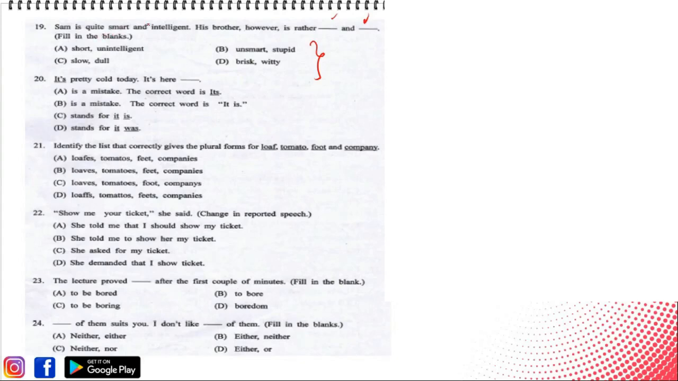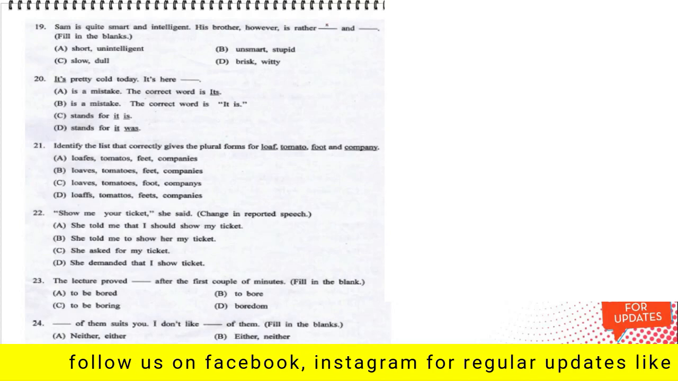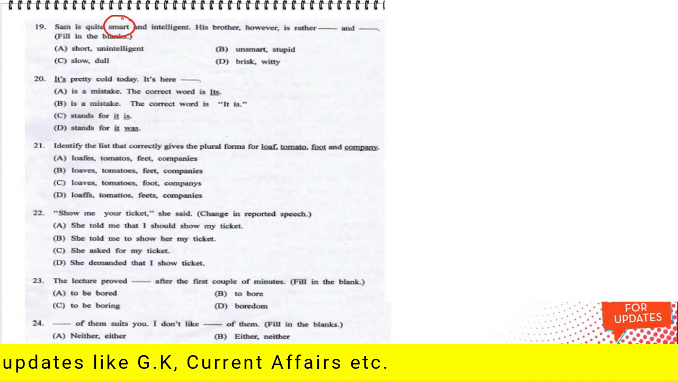Sam is quite smart and intelligent. Normally हम जब किसी के साथ कुछ कंपैरिजन करते हैं तो नॉर्मली क्या आता है? नॉर्मली उसमें एक अपोजिट मीनिंग बैठ जाता है. ब्लैंक्स में अपोजिट मीनिंग बैठने के चांसेस ज़्यादा हैं और वही होगा. So the opposite of smart is unsmart and the opposite of intelligent could be stupid, which follows that the correct option here would be option B, unsmart and stupid.